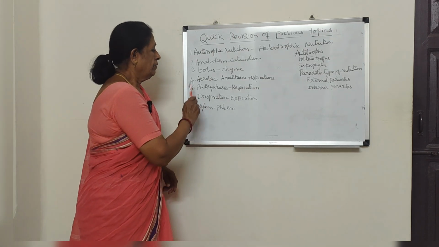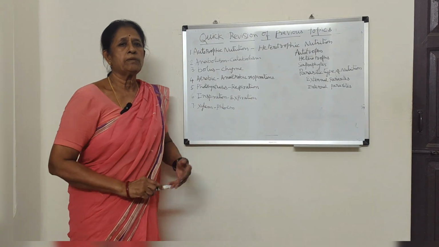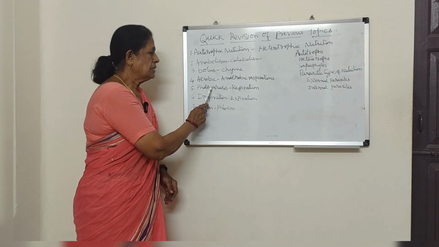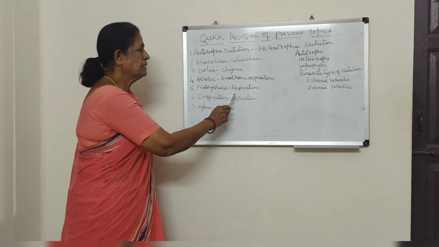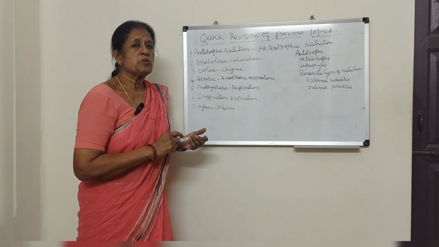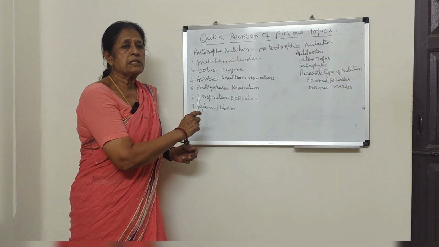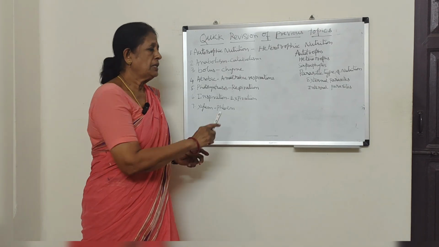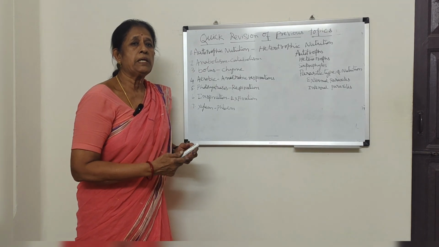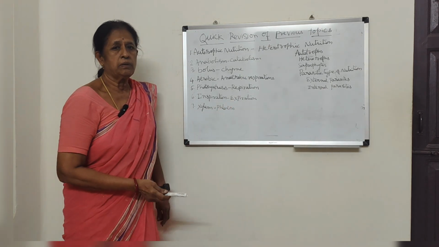And in the same way, one important thing: differences between photosynthesis and respiration. Can you make out the difference between photosynthesis and respiration? So let us see. Photosynthesis is an anabolic process. Respiration is a catabolic process. In photosynthesis, energy is stored. In respiration, energy is released. Photosynthesis takes place during daytime, and it is a light dependent reaction. Respiration takes place throughout the day, that means it is independent of light.